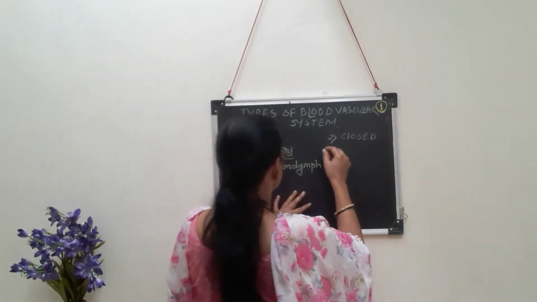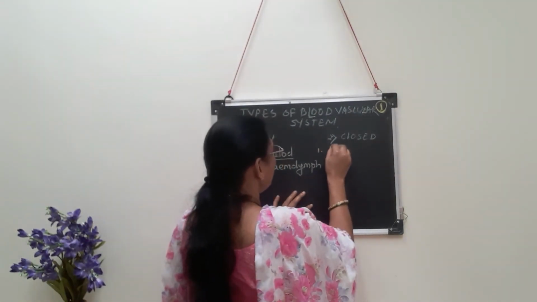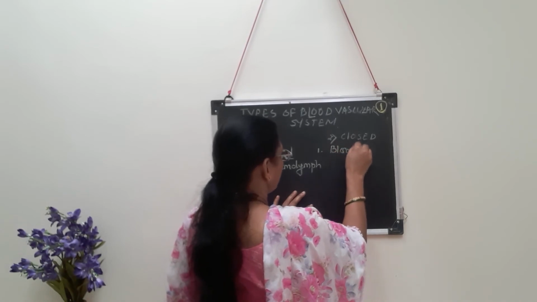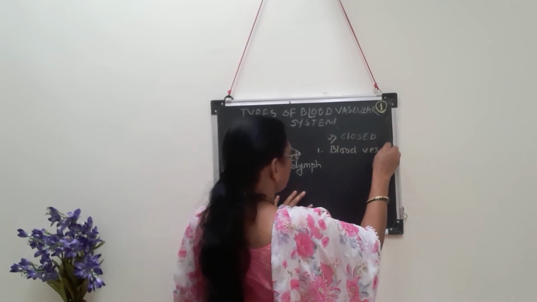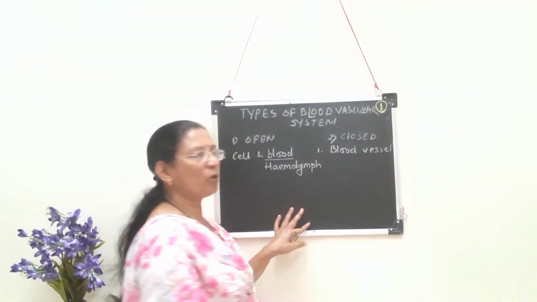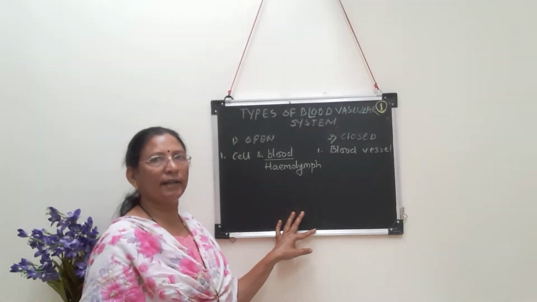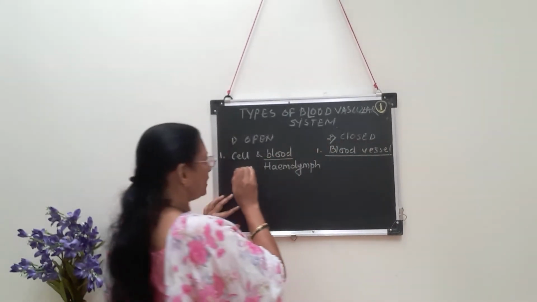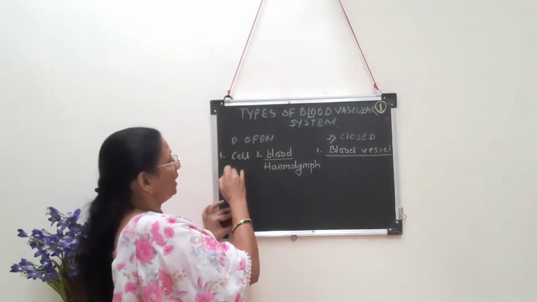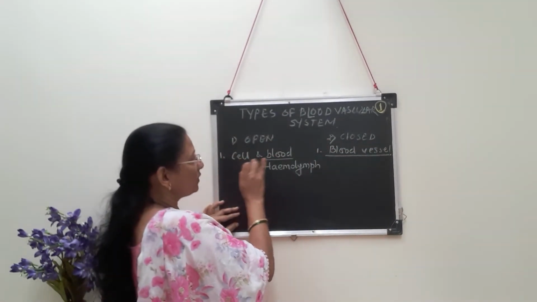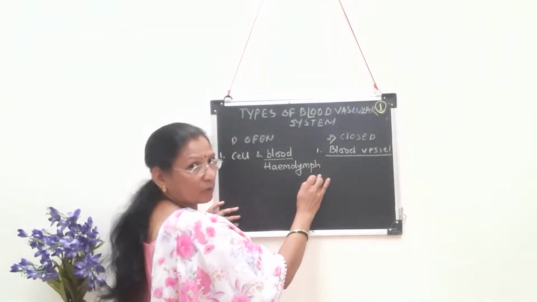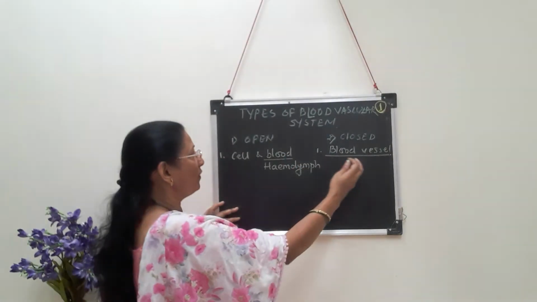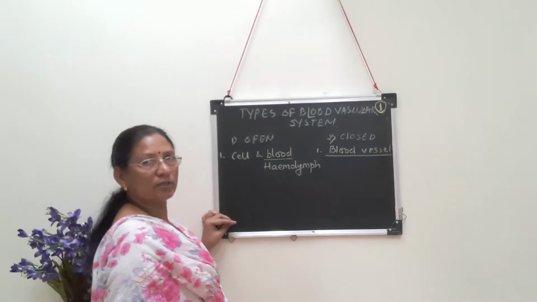In case of closed vascular system, blood vessels are present. Because of presence of blood vessels, there is no direct contact of cells and the blood. In open system, blood vessels are absent and there is direct contact of cells with the hemolymph. This is the main difference between open and closed vascular system.